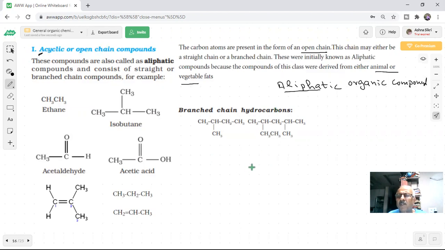You can write a large number of these compounds, no problem. I can keep on writing whatever you want. So they are all what we are talking of, acyclic or open chain compounds. When I am classifying on the basis of structure, here's what structure they have: open or branched. That's all.